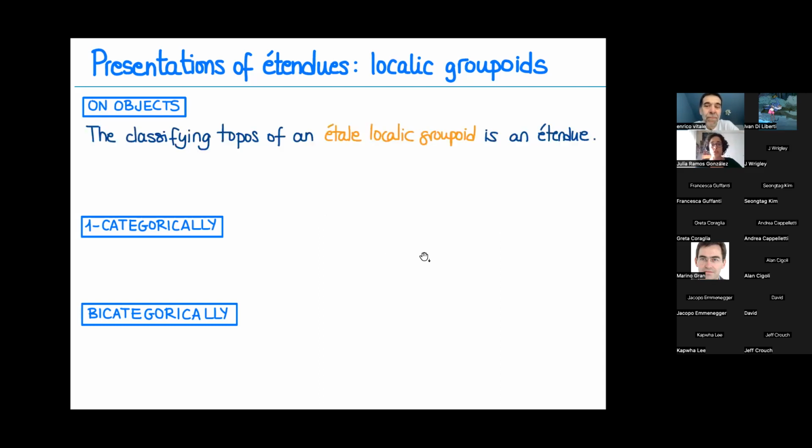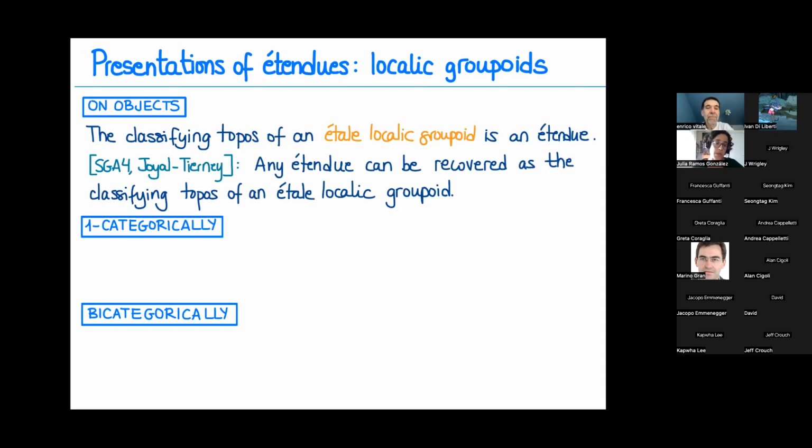So the classifying topos of an étale localic groupoid, étale meaning that the domain and codomain morphisms are actually étale maps, is an étendue. And we have also the reverse direction that we can find in SGA4 or in Joyal-Tierney. I must say in SGA4, the definition of étendue is not over locales, it's done spatially.